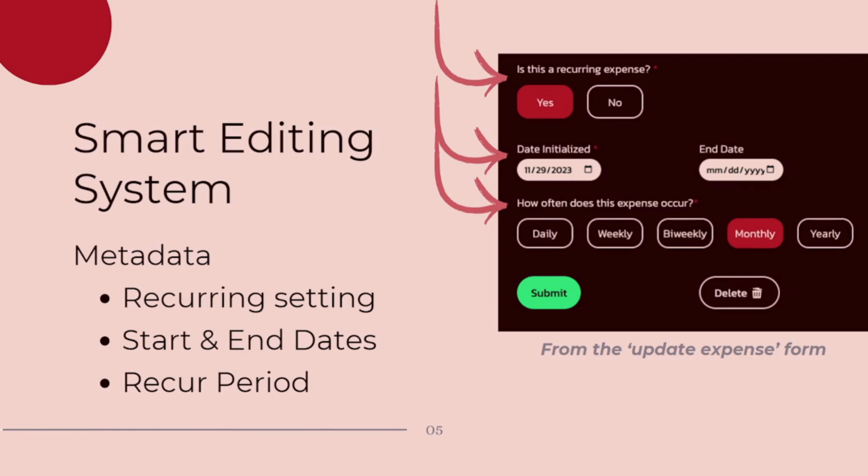Now we are going to briefly switch gears to talk more in depth about the smart updating system and how it works with the database. When it comes to editing, the recurring setting and the start and end dates might be a bit confusing. Once a budget, expense, or earning has been created, these values act more like metadata, as I mentioned earlier, to describe the life cycle of that particular entity.